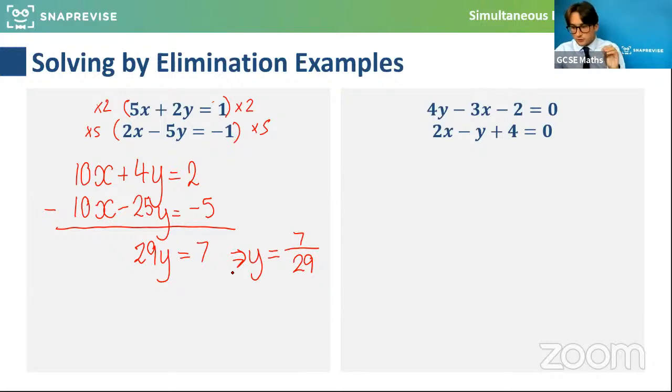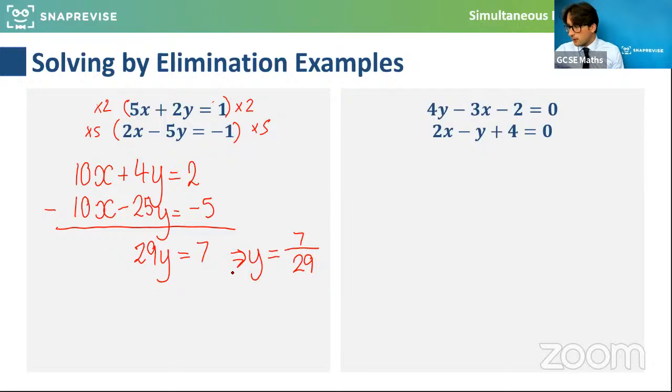So if I've got something that starts with 5x, if I double that, I've got the same situation, but I'm starting with 10x. I'm looking at 2 lots of it. If I have something that starts with 2x and I times it by 5, I've got 10x. So I'm scaling these equations so that the number in front of x is the same, so that when I take them away, it cancels all the x's out, eliminates x, and allows me to find y. And then I can put that value of y back in and find the x value. So it's a really good question, because it's at the heart of why we do this method. We scale them in order to eliminate.